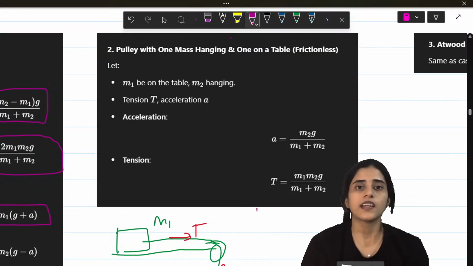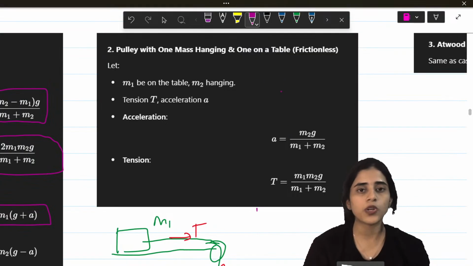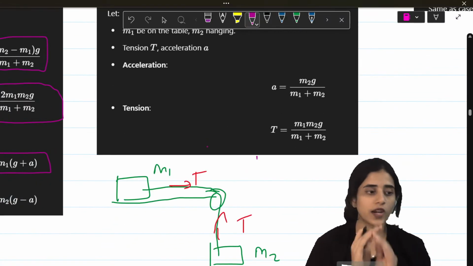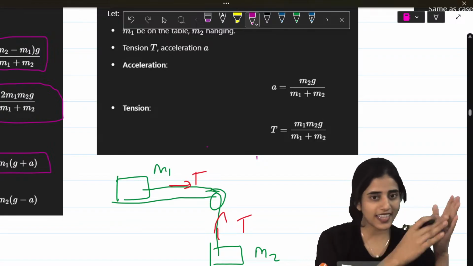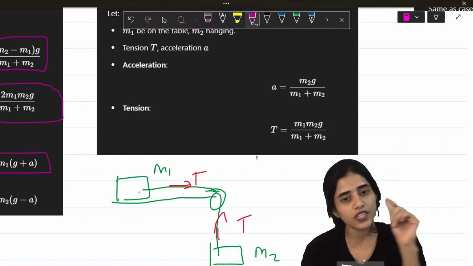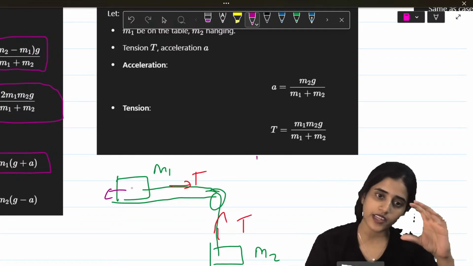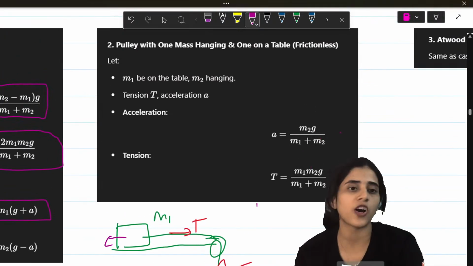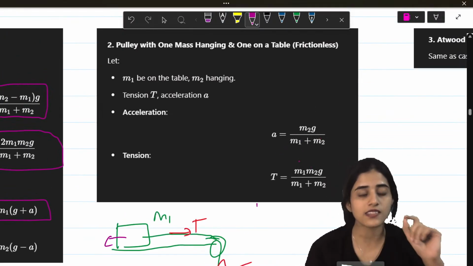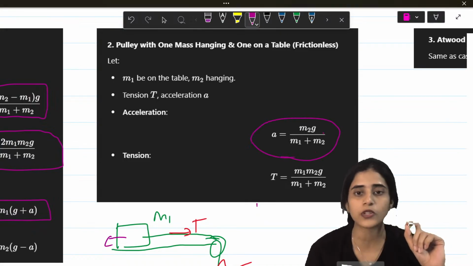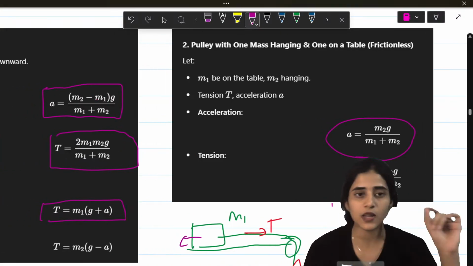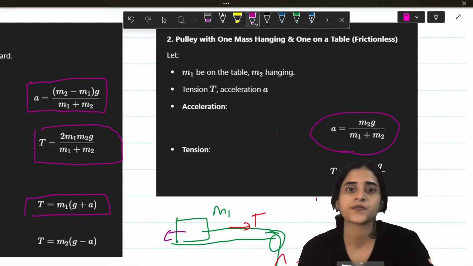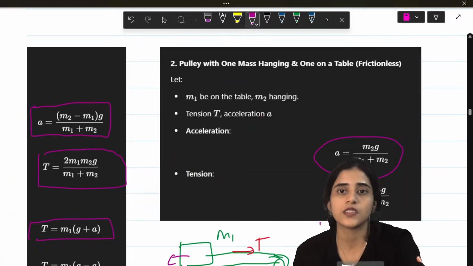Okay. Next is a pulley where one mass is hanging and the other is on a table. When there is one mass hanging and one mass on the table, what happens? In this case also, if the mass is along this direction, tension is in the opposite. If the mass is downwards, tension is in the opposite. Same formulas, but here only one mass is there at a time. So acceleration is equal to m2g divided by the total mass. In the previous case, there was (m2 minus m1)g because the effect was for two masses. Same thing for an Atwood machine as well.